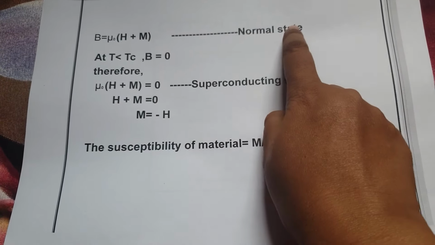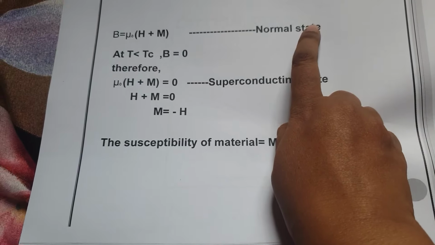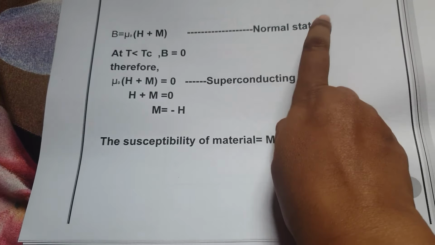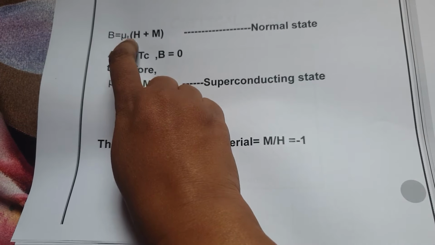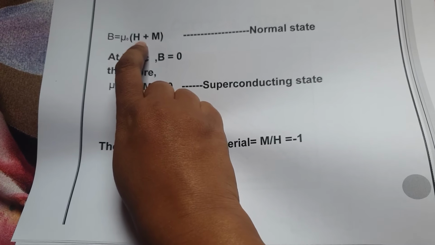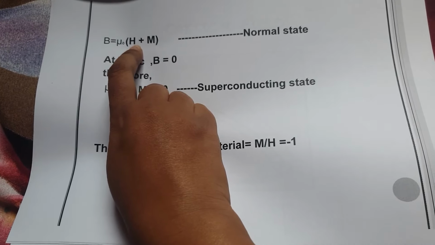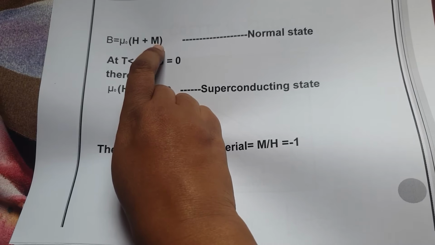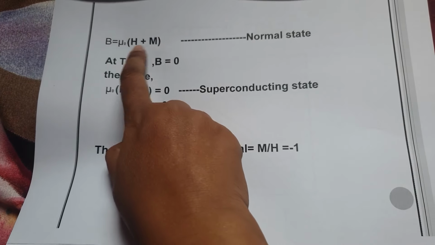When it is in the normal state, meaning temperature is above critical temperature, we get B equals mu 0 times H plus M. B is magnetic induction, H is the externally applied magnetic field, and M is magnetization. So this is the normal state.